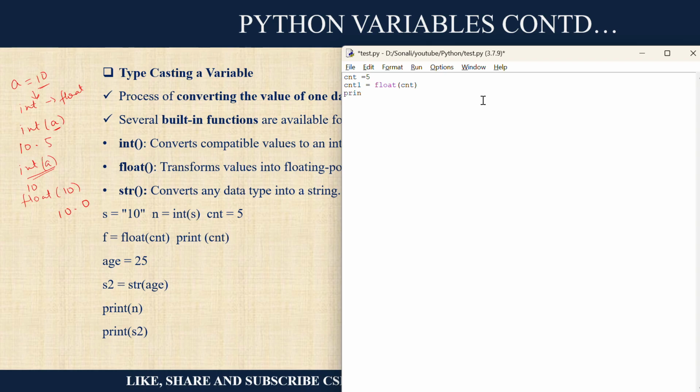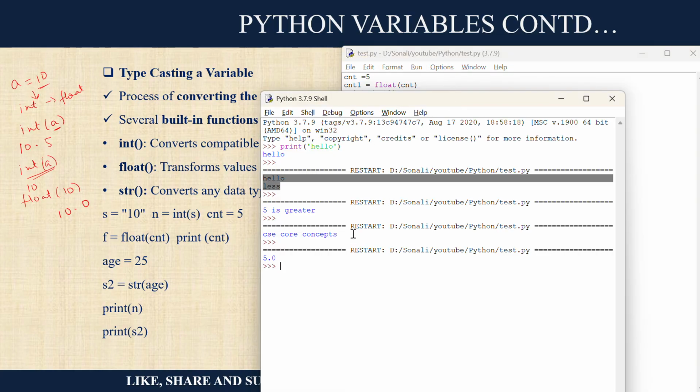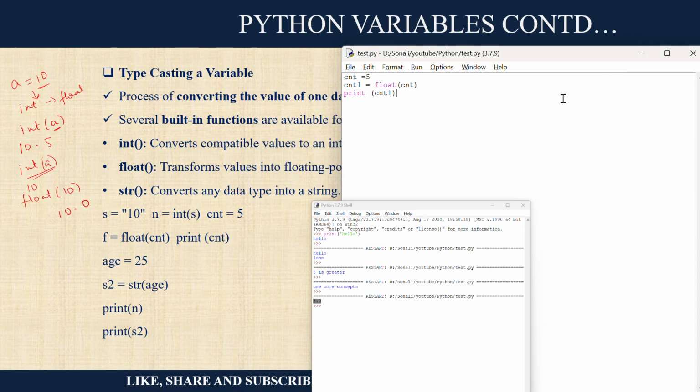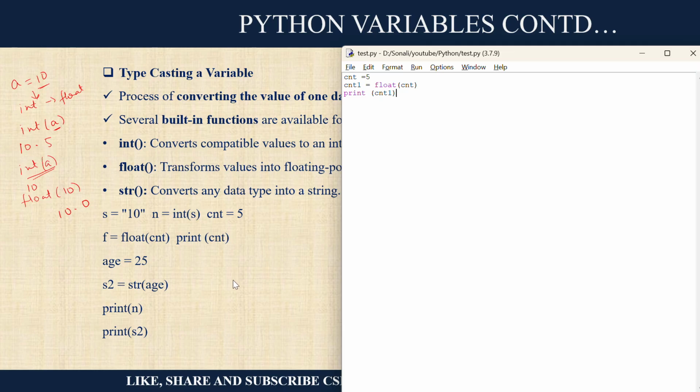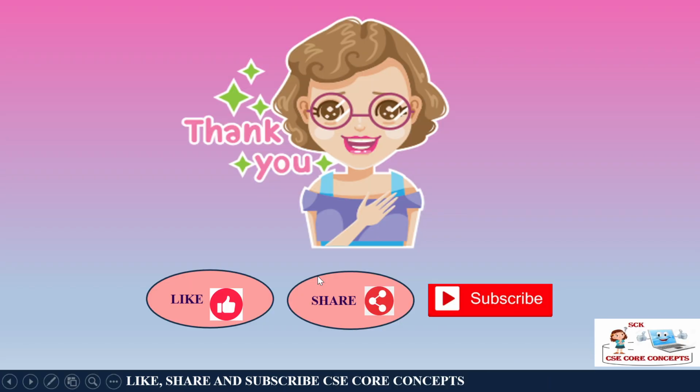And now you write print count1. Understood? So you save it, and let's run it. So you can see the answer is 5.0. Understood? If the answer is 5.0, it means you have converted it into float.